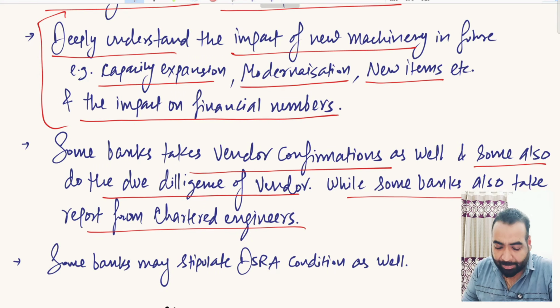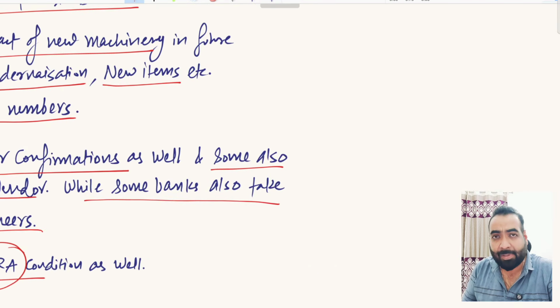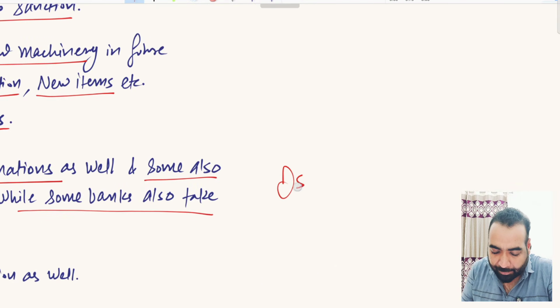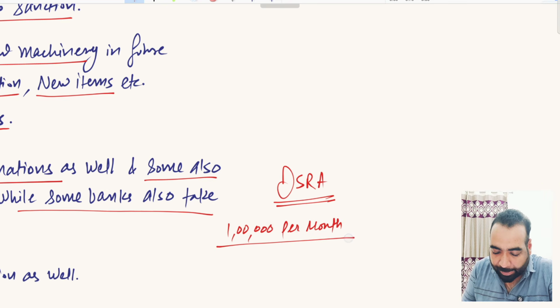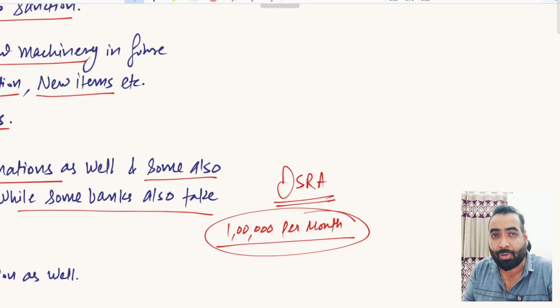For project financing cases, some banks apply a DSRA condition as well. So debt service reserve account, DSRA means debt service reserve account. So it is basically a security for the bankers. So suppose your monthly EMI is 1 lakh rupees per month, and you are setting up a new project, and bankers are not sure whether your project will run successfully or not.